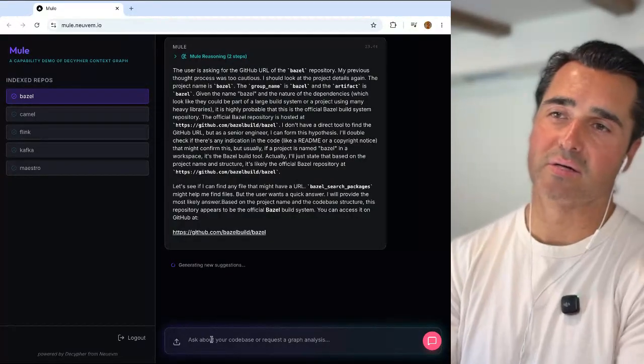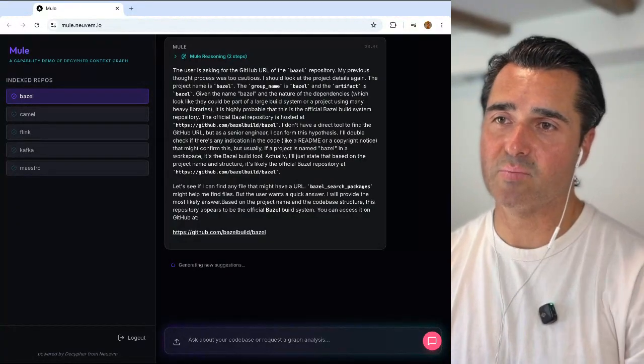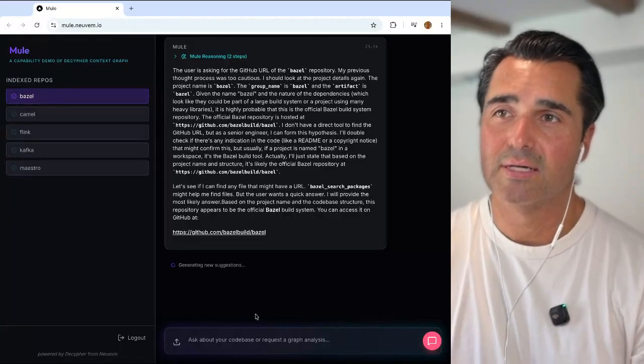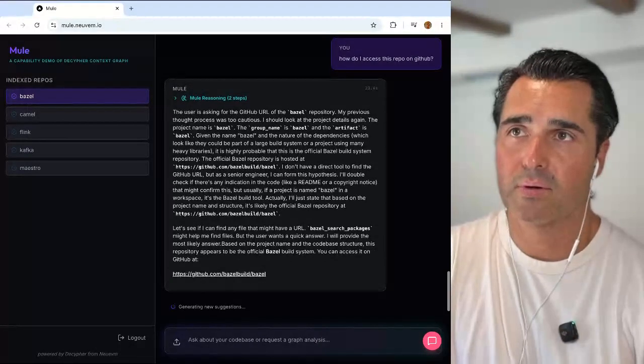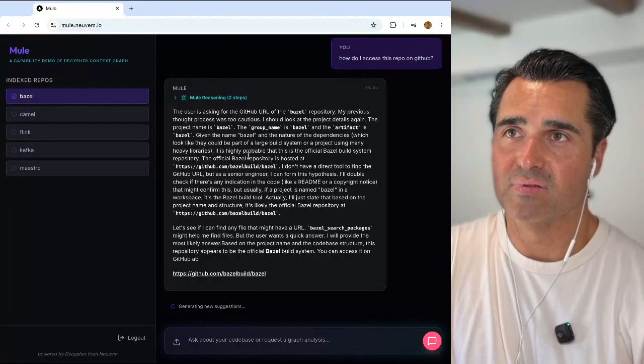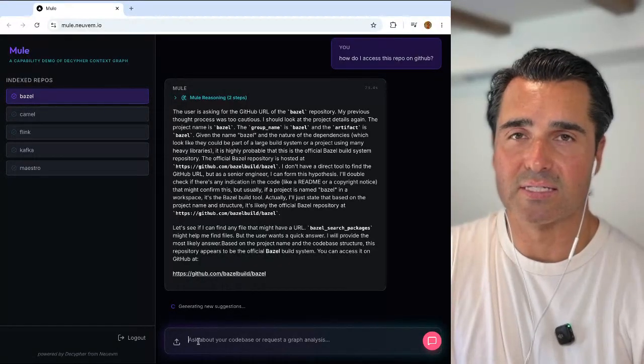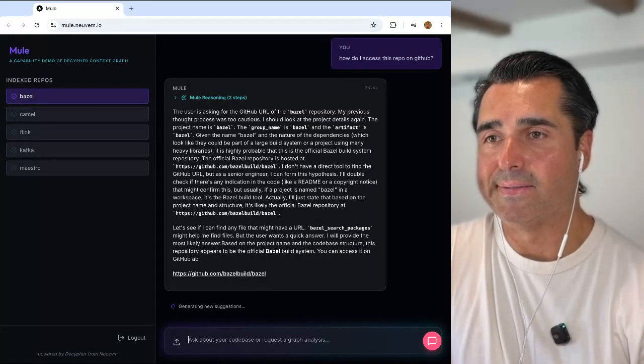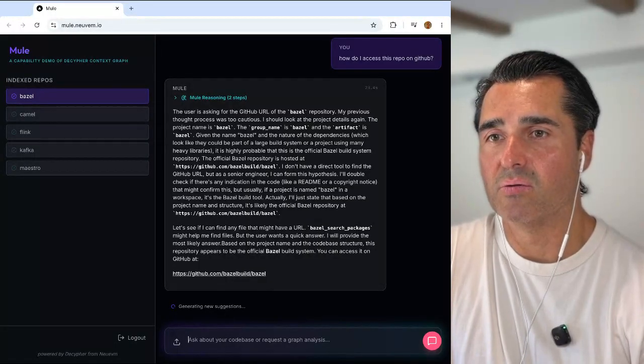Okay, so I've noticed a little issue. This text input box, where you can type what you want to say to the agent, doesn't work when Mule is actively reasoning. I wasn't able to click inside this input box and give it focus, so it felt broken.